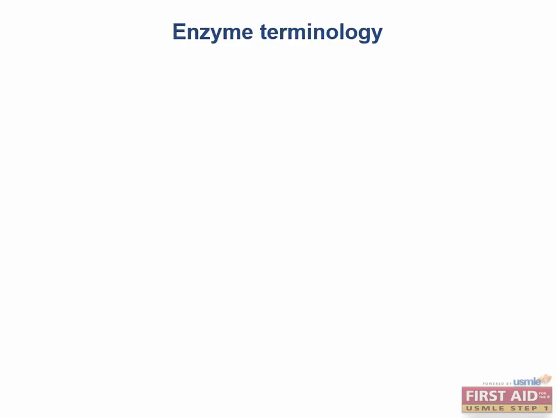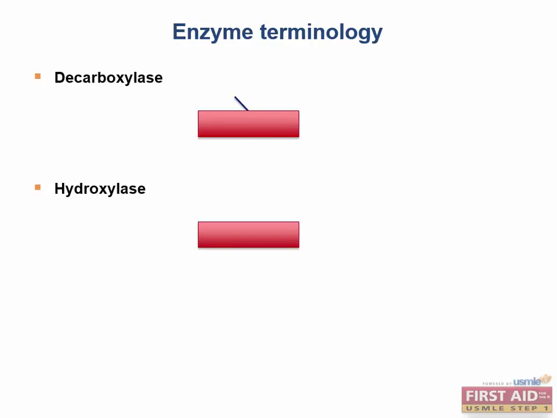What would you call the set of enzymes that remove CO2 groups? Hopefully you weren't thinking too hard. It's the decarboxylases that remove CO2 groups. Enzymes that add hydroxyl groups to substrates are called hydroxylases. And lastly, mutases are enzymes that move functional groups around from one side of a molecule to another. An example of a mutase would be methylmalonyl-CoA mutase.